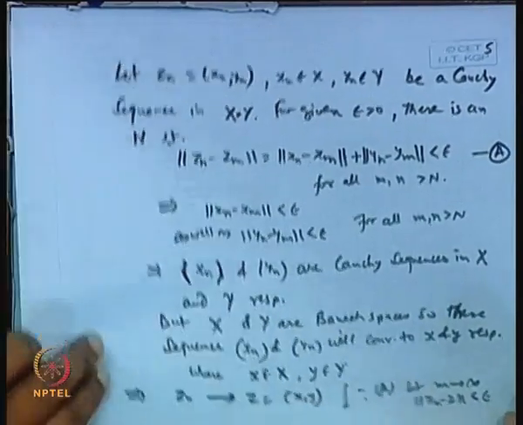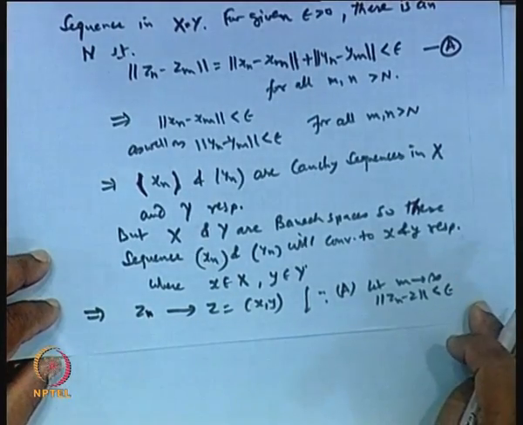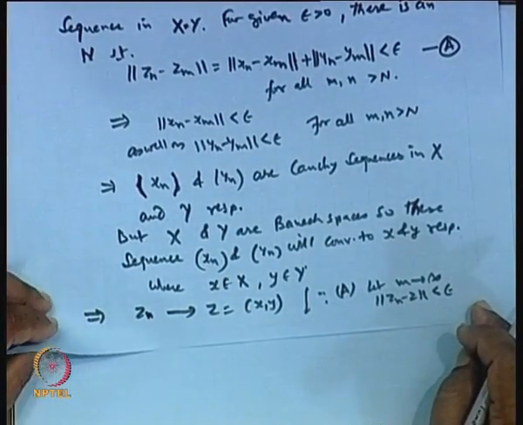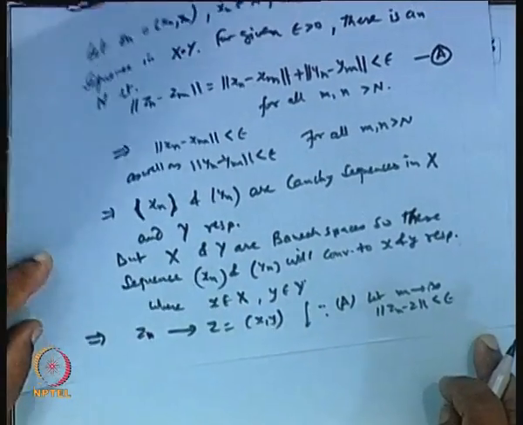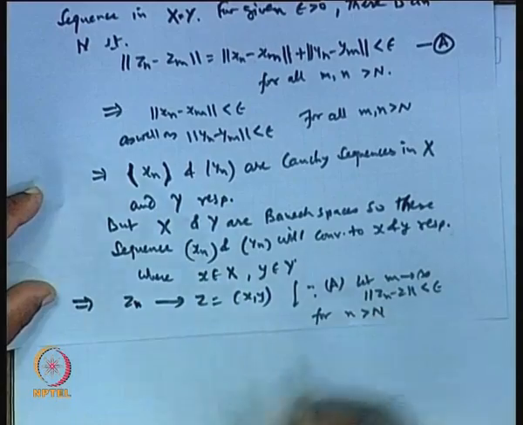Is it not? Clear? So, we get that this thing is less than epsilon. Clear? So, what we get from here is that this is less than epsilon for n greater than capital N.